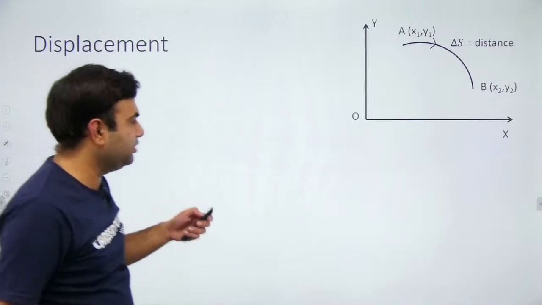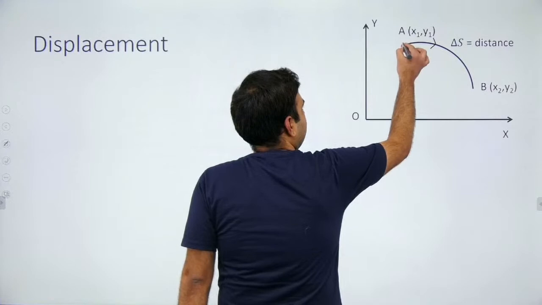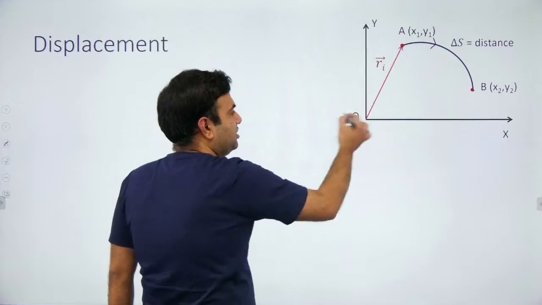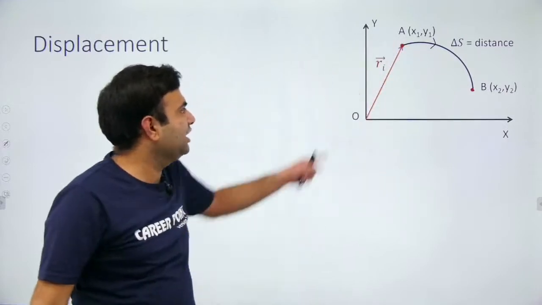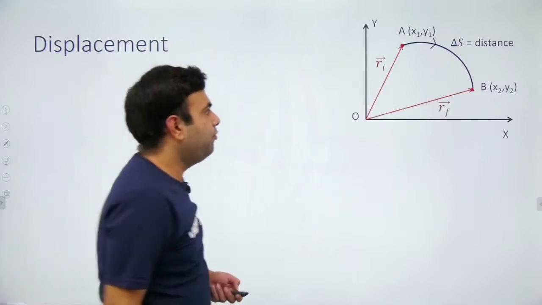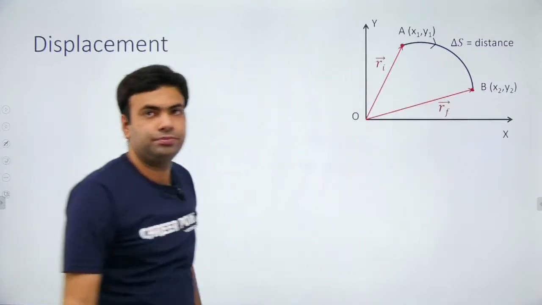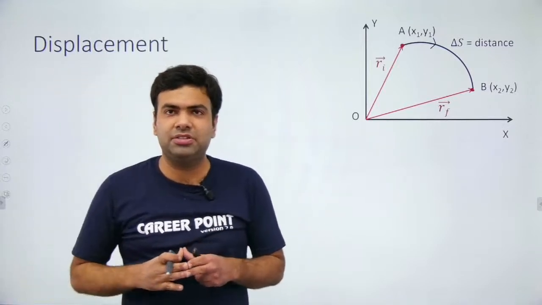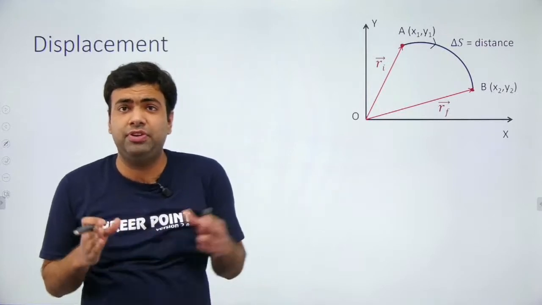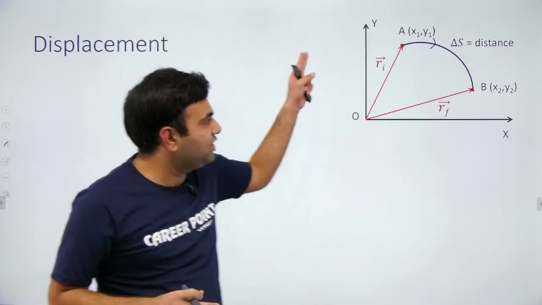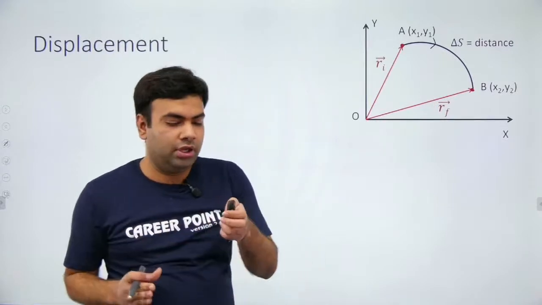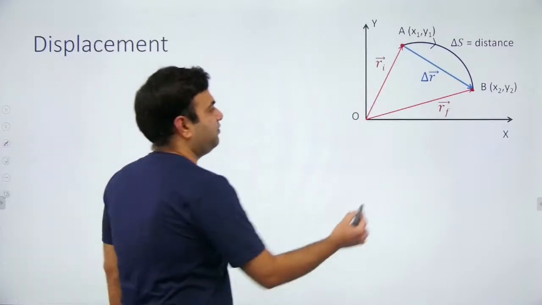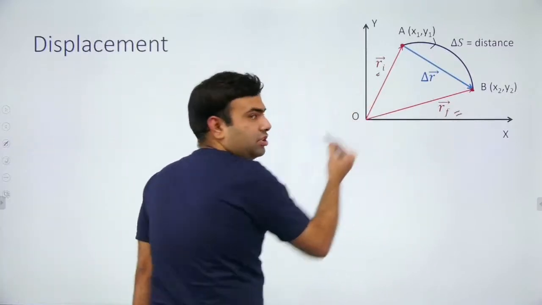What is displacement? See, suppose the particle was initially here and it is going to be here. So its initial position vector, which is this, from O to A, is Ri. Ri is the initial position vector. Final position vector is Rf. From 9th class you have learned what displacement is. Displacement is the shortest distance between 2 points. Because displacement is a vector quantity, in vector form we define displacement as change in position vector. What is change in position vector? It is final position vector minus initial position vector.